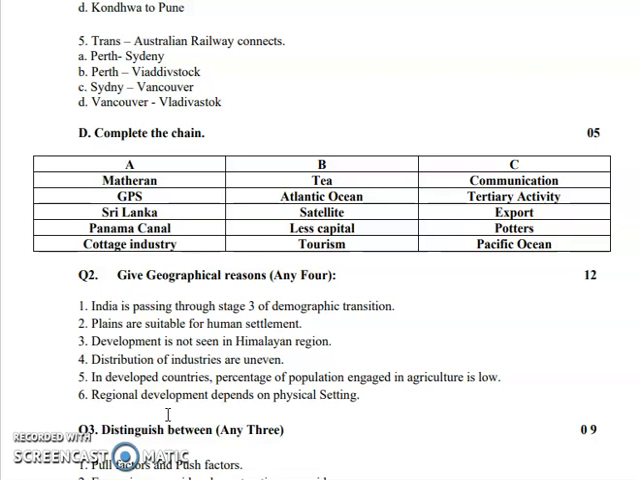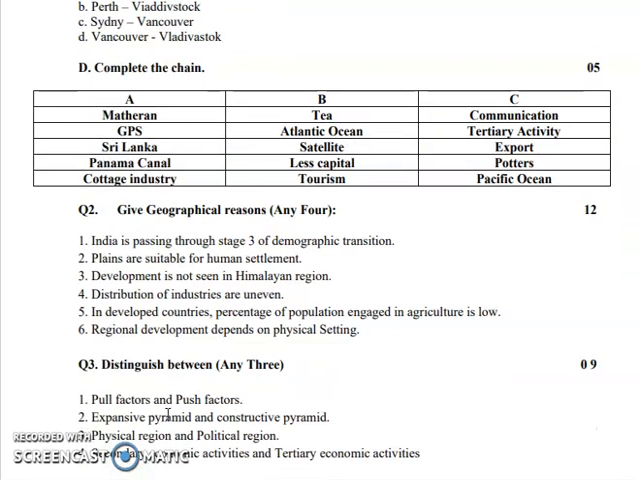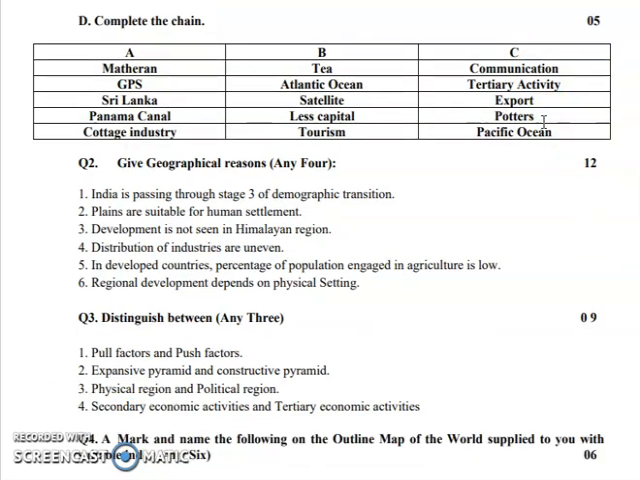Next, Trans-Australian Railway connects what? You have several options given here. You need to choose the appropriate answer. Now next is complete the following chain. So you have three groups, A, B and C section. So here you have to complete one with the another and both of them with the third column. Okay, so this is how you will solve this.